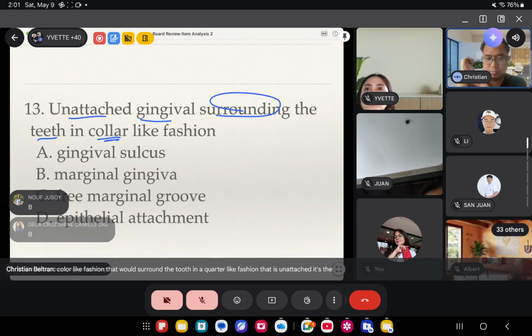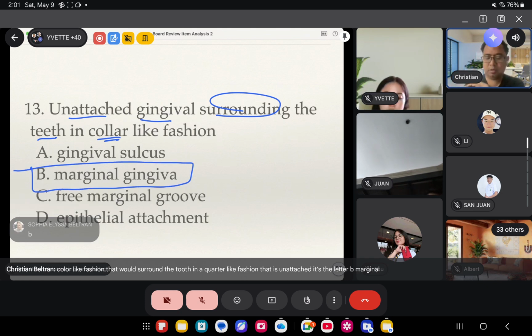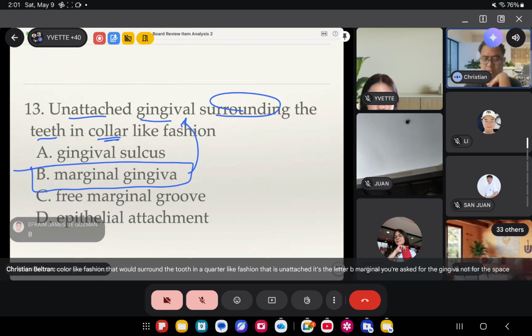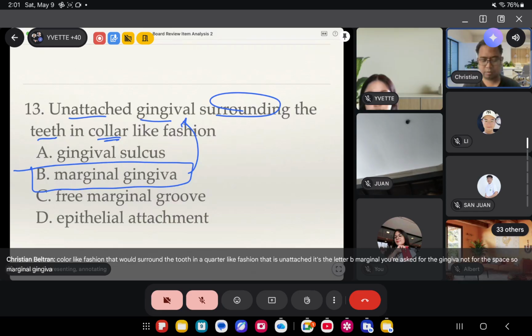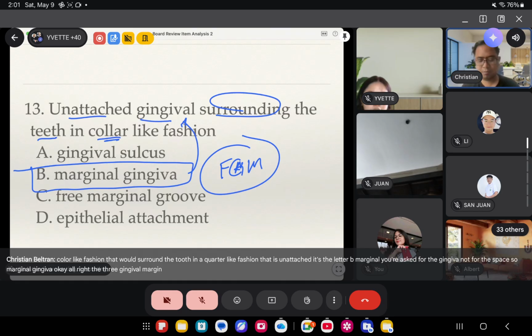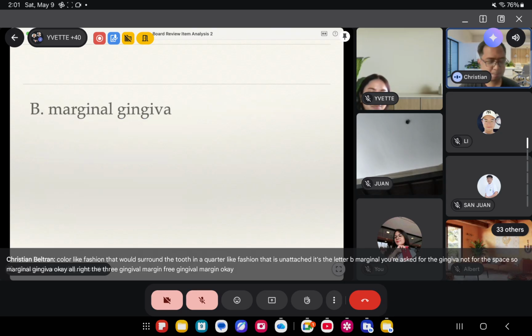It's letter B, marginal gingiva. You're asked for the gingiva, not for the space. So marginal gingiva, or the free gingival margin. Letter B.